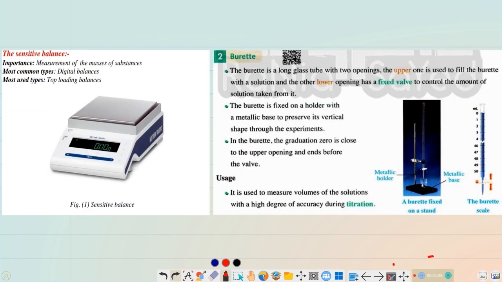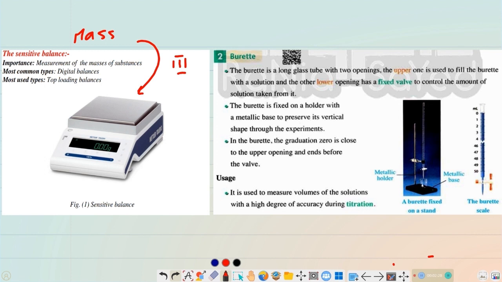Number one, we have the first device, which is the balance. This is a device used to measure mass. The mass of anything needs to be measured, and we use the balance to measure it. This type is called a digital balance.